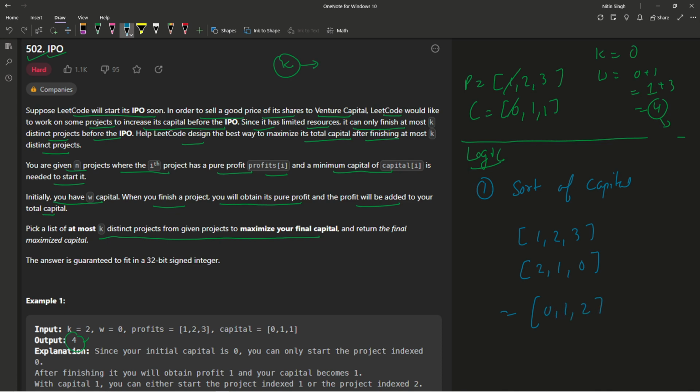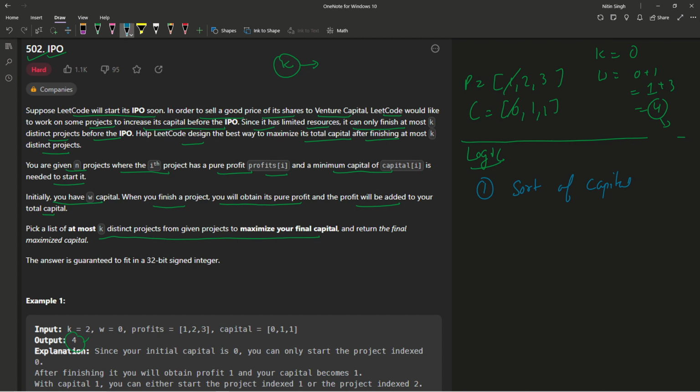But remember guys, whenever you are sorting it, the profit array also has to change, right? Because the project is defined by the same index. In example one, you can see that if index 0 has capital 0, then the respective project profit is going to be 1. If you sort only the capital, then you will lose the order for the profit, right? You would add the profit for a project that doesn't have that particular capital. I hope now this is clear that first of all we are going to sort the capital.